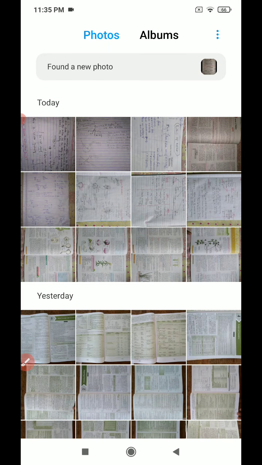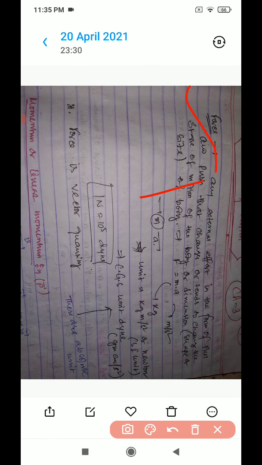Students, you know that any external effort, I am showing you the page, that is my handwritten note, so you can prepare notes in your copy also this way: a force is any external effect in the form of push and pull, that changes the size or shape of the body.